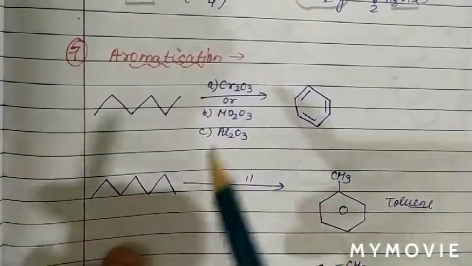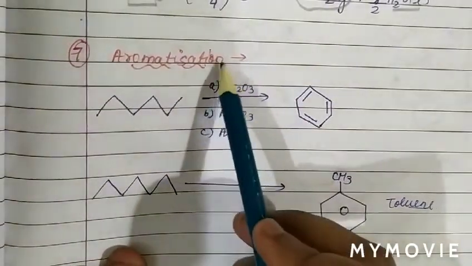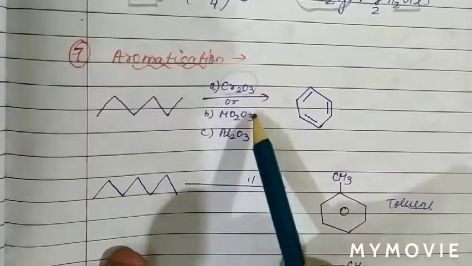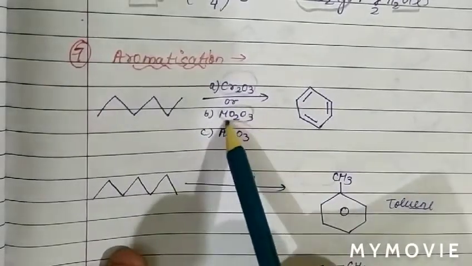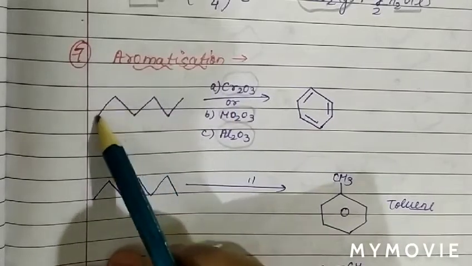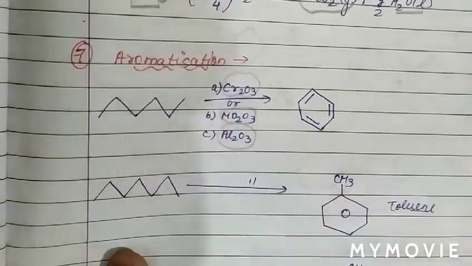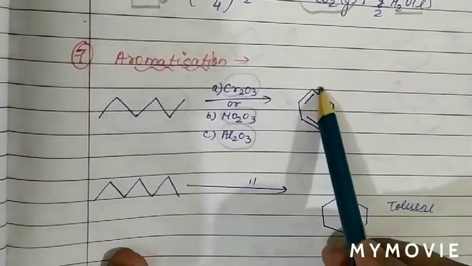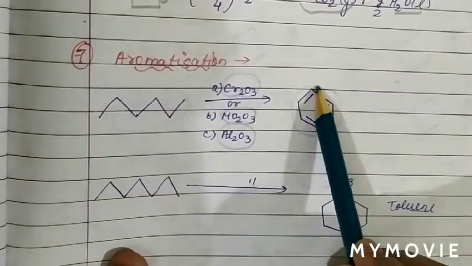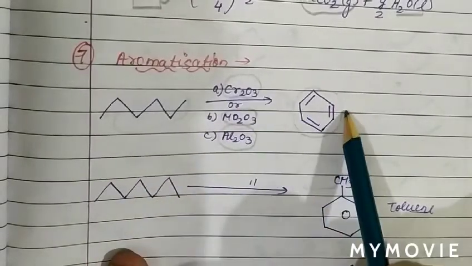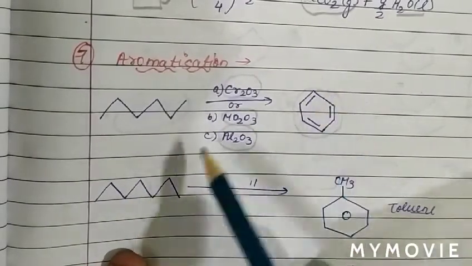The reaction we call aromatization reaction. Basically, aromatization reaction takes place in presence of chromium oxide, molybdenum oxide, or aluminium oxide. See, as we can see in this chain, 1 2 3 4 5 6 carbon atoms are there. So basically this aliphatic chain will convert into an aromatic compound of 6 carbon members. In this reaction we can see normal hexane changes into benzene, and benzene is an aromatic compound.